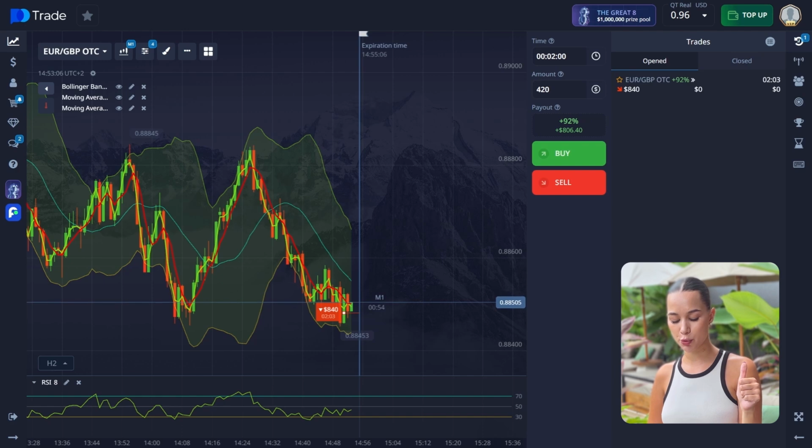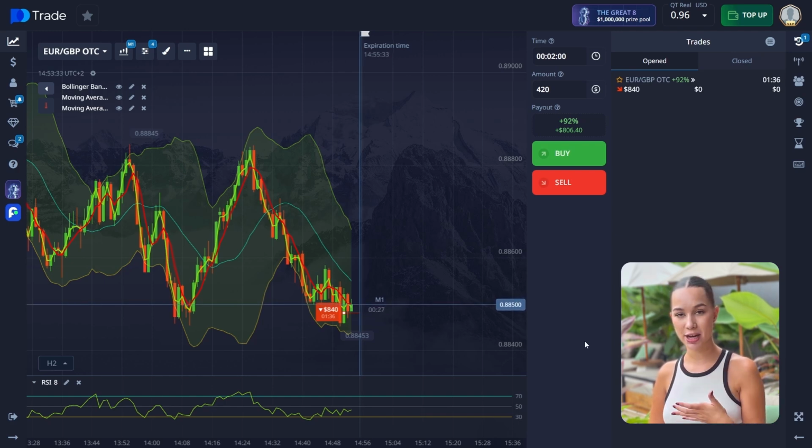First of all, price broke below and remains under the lower Bollinger Band, so a strong bearish momentum. Also, two moving averages are crossing each other and going in the downward direction, so it's confirming the trend. Also, our price is below our two moving averages. It's also a sell signal. RSI is in the oversold zone but not reversing upwards, so it's indicating continued selling pressure, and also overall downtrend with no signals of reversal, so it's a high probability of further decline.